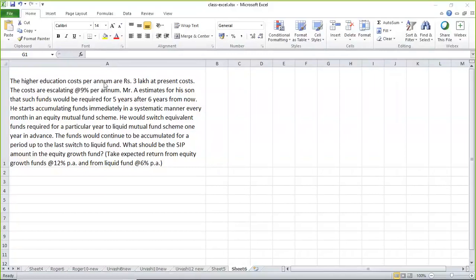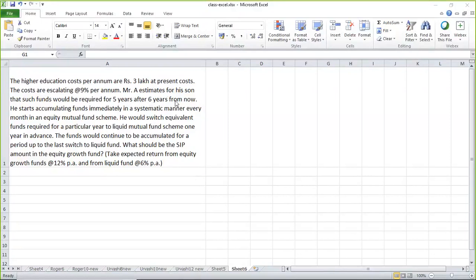The higher education cost per annum is rupees 3 lakhs at present cost. The costs are escalating at 9% per annum. Mr. A estimates for his son that such funds would be required for 5 years after 6 years from now.